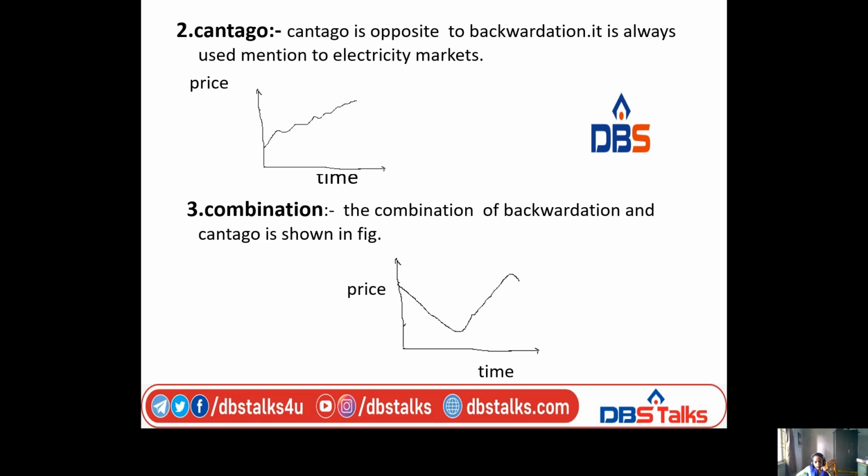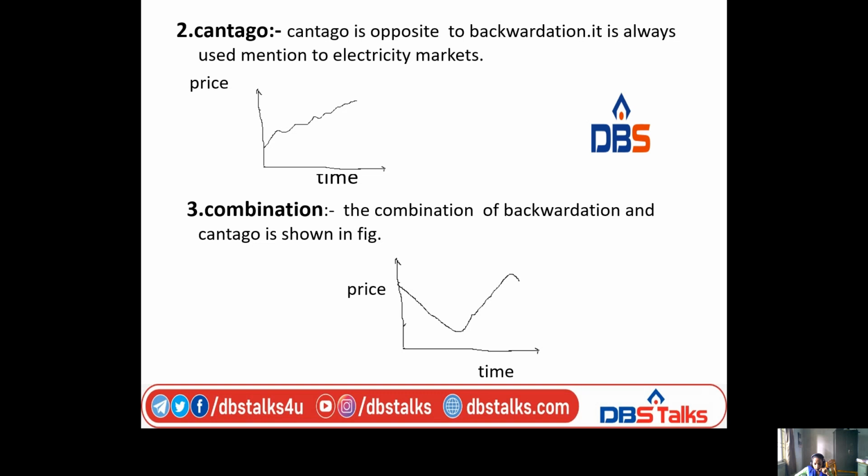Next, coming to the combination. The combination means these two together, the combination of backwardation and contango. When you see this graph, it shows the relation of the combination of these two.